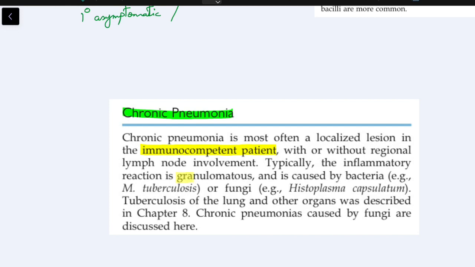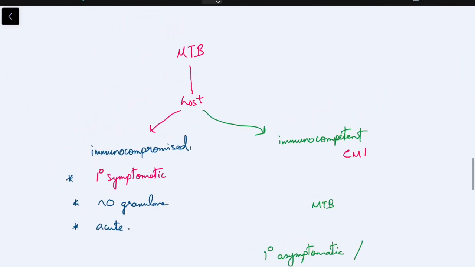The inflammatory reaction is a granuloma formation, which is basically a type 4 hypersensitivity reaction. Consider a Mycobacterium tuberculosis entering a host for the first time. In an immunosuppressive condition, this infection leads to the primary symptomatic TB, where there is no granuloma formation. The mycobacterium multiplies in the lung tissue, which results in an acute presentation.